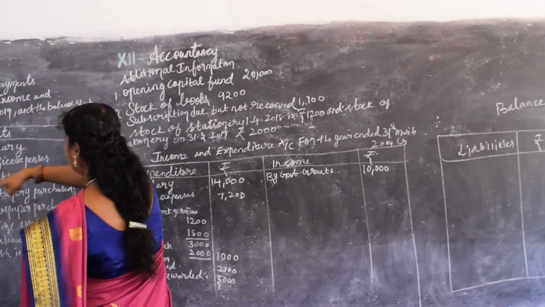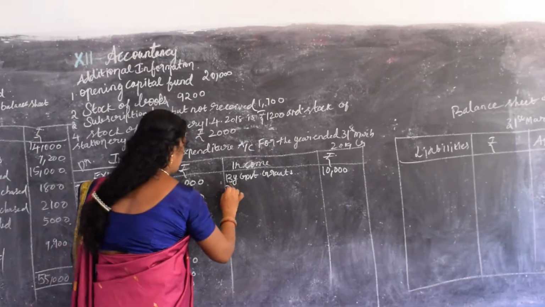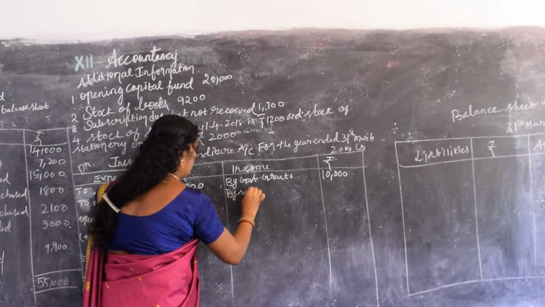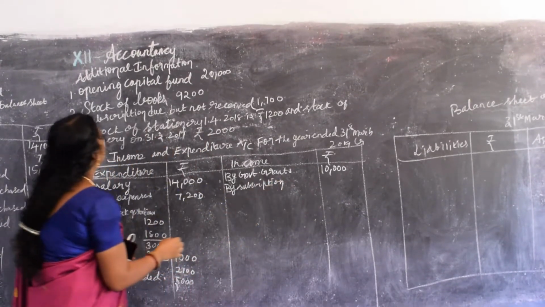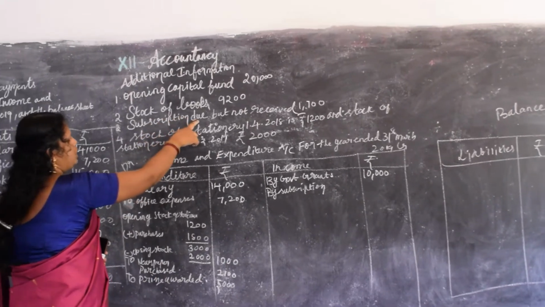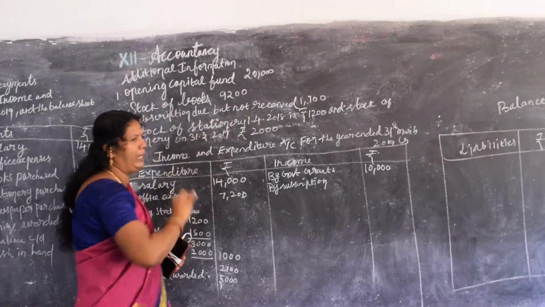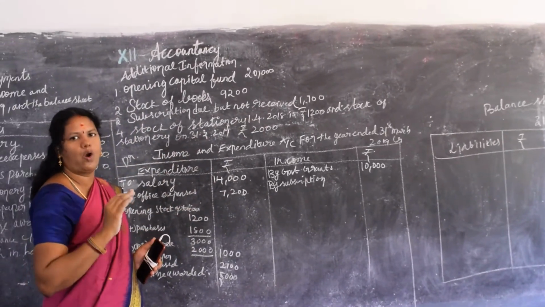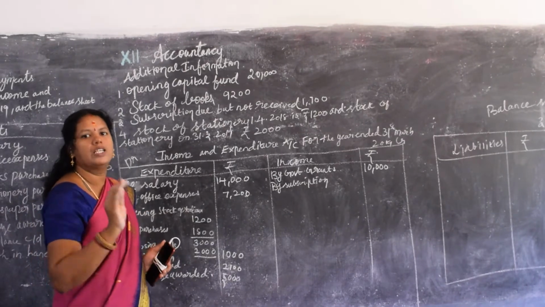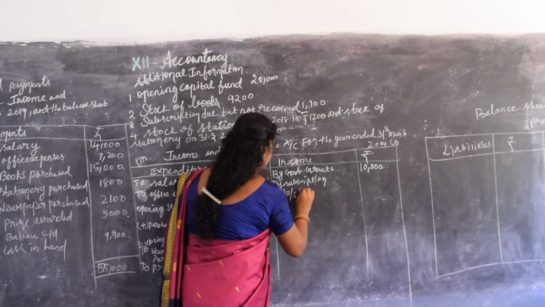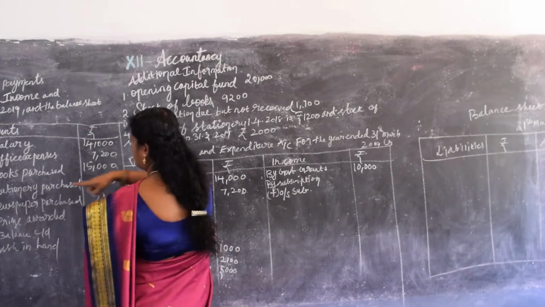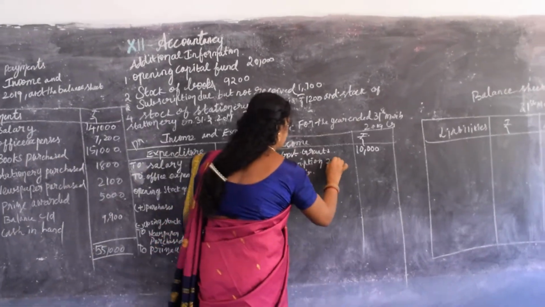Then next, subscription. Write by subscription. Check whether you have any adjustments. Yes, we have: subscription due but not received. What does it mean? Subscription due but not received means it is outstanding, so you should add it. The total subscription is 24,800.